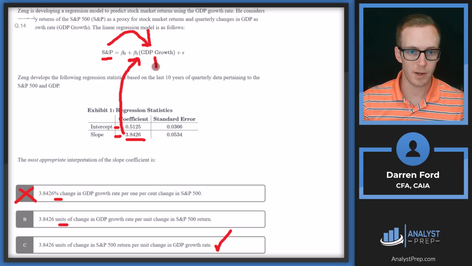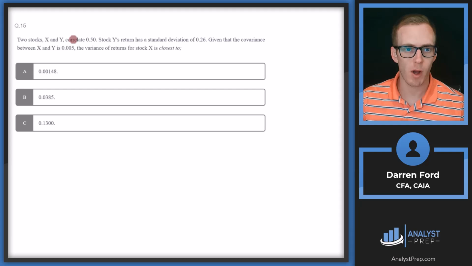So if this is 1, we're going to be multiplying it by this number or multiplying that by 2. So when this goes up by 1, S&P is going to be 1 times this greater plus the intercept. Our intercept is going to go right here for that beta 0 number. Answer C.